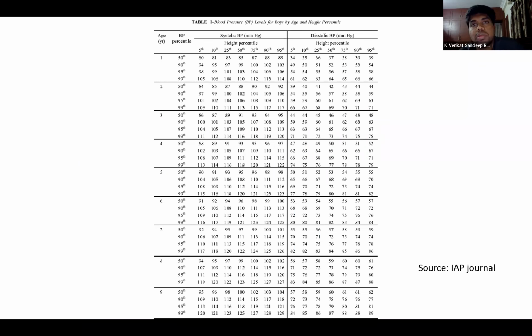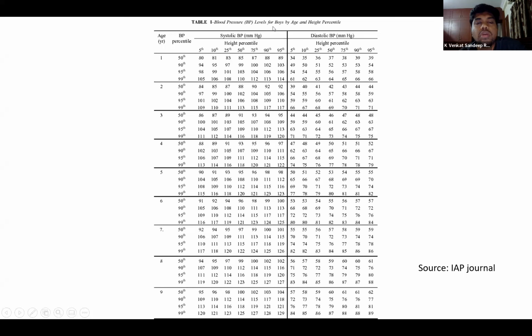Whenever we are trying to deem a child to be hypertensive, we should always follow age-established blood pressure charts, which are as per the height percentiles. For the Indian population, we already have the blood pressure charts by the Indian Academy of Pediatrics. According to this, we look at the age of the child first, and then we look at the height centile. If the child is in the 50th height percentile, then we take the BP centile corresponding to that height percentile. This is how we determine the blood pressure for that particular age, height and sex.